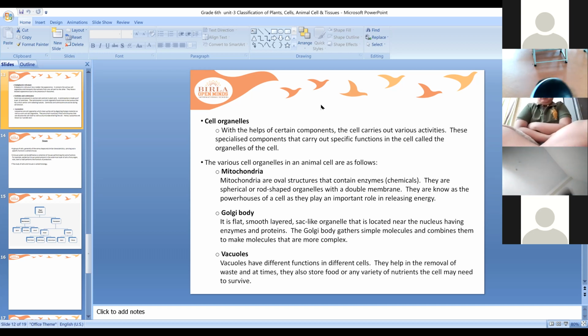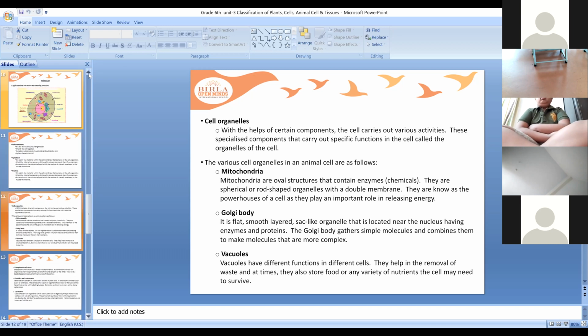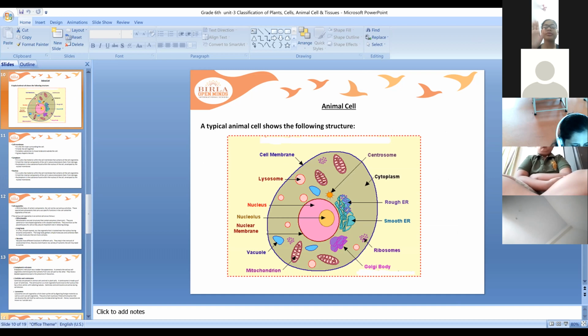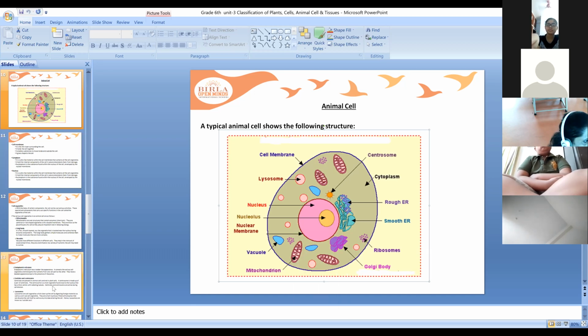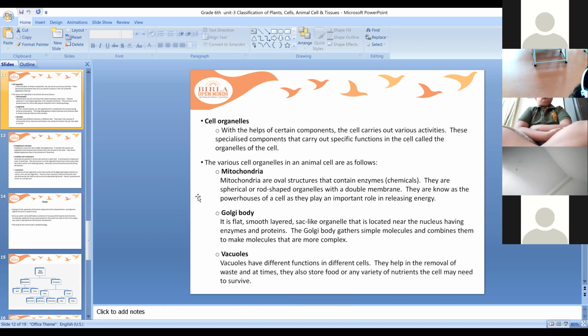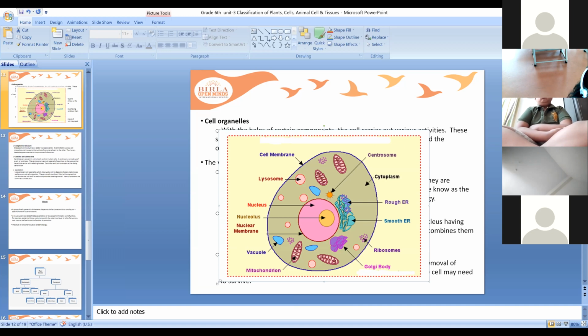So Golgi body is a flat, smooth layered organelle. I will just copy this image here, so that it will be easy for you to understand. Just one second, children. If the picture is beside this, it will be easy for you to understand. I hope you all can see it.